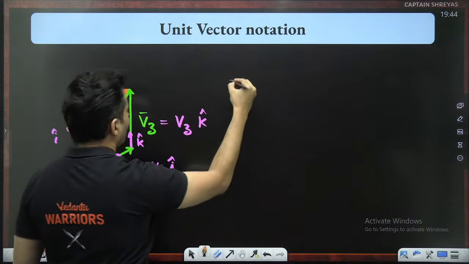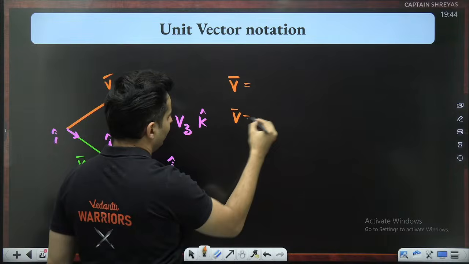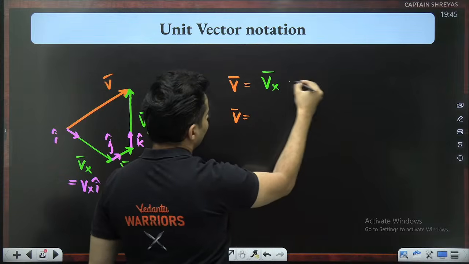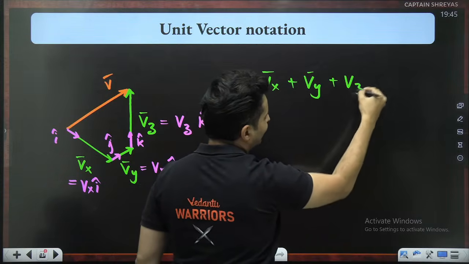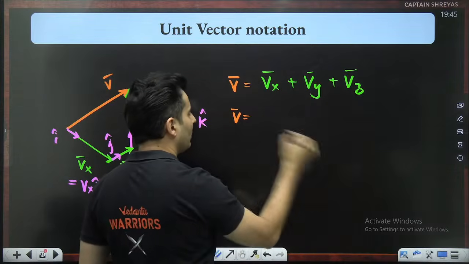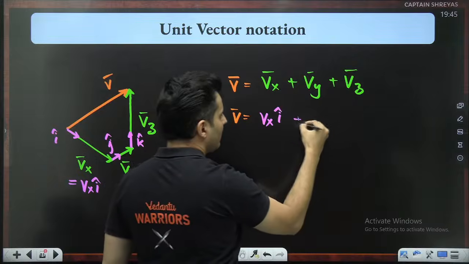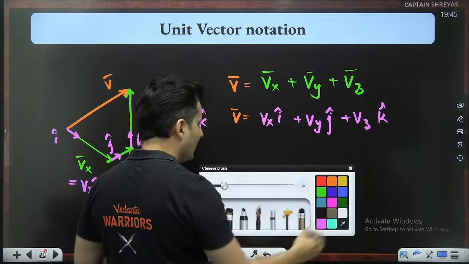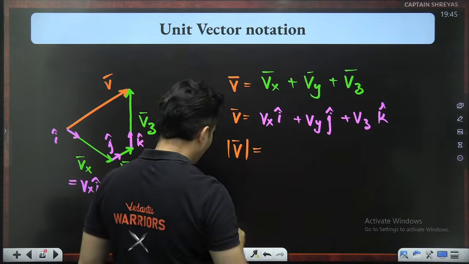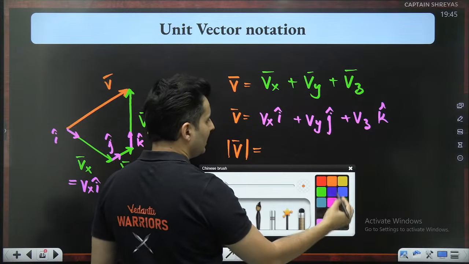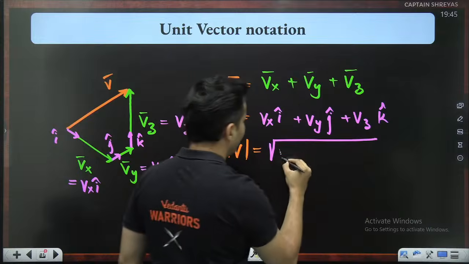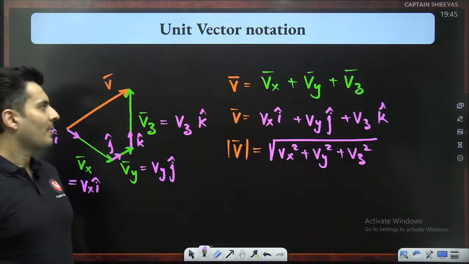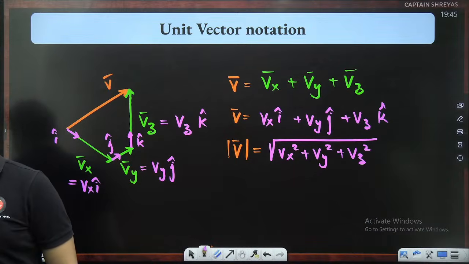So our V vector, therefore, will be nothing but, either you can write it as Vx bar plus Vy bar plus Vz bar, or in terms of some number, it is Vx times i cap plus Vy times j cap plus Vz times k cap. And if you are interested obviously in the magnitude, just like before, it is nothing but root of Vx square plus Vy square plus Vz square. That is what it is.